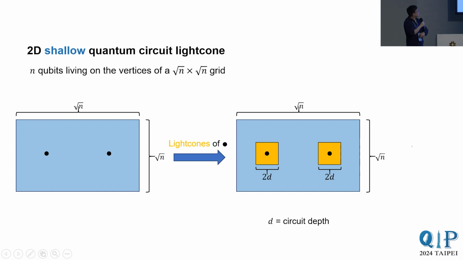So the key property of shallow circuits we're going to exploit is again the notion of disjoint light cones. But for 2D shallow circuits, we can make the stronger statement that if two qubits are sufficiently far apart on the grid, geometrically, then their light cones do not intersect.